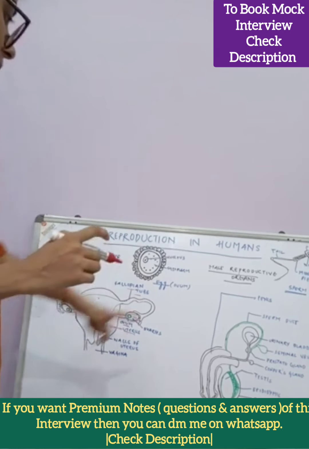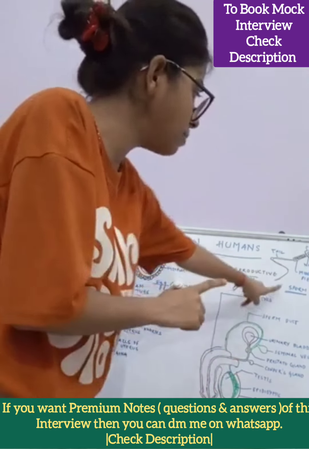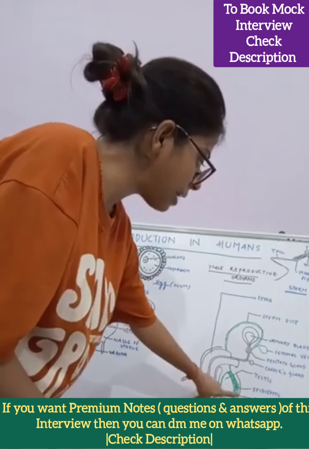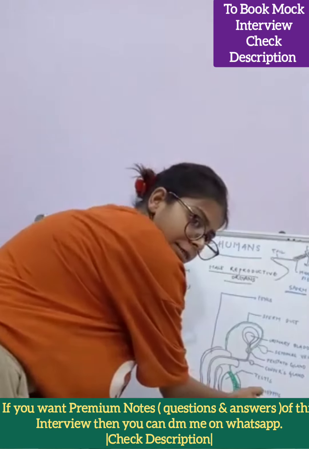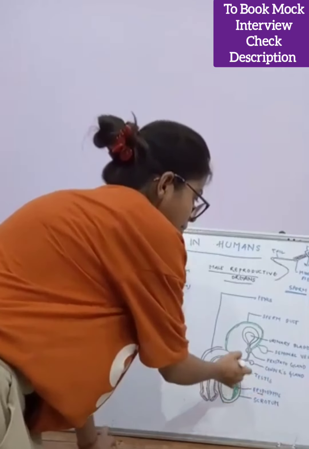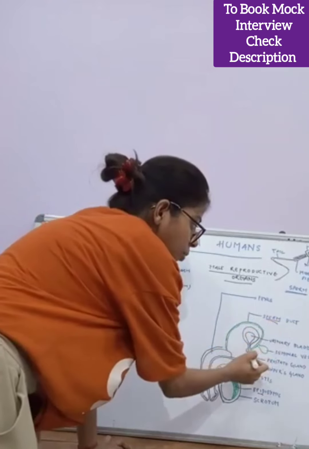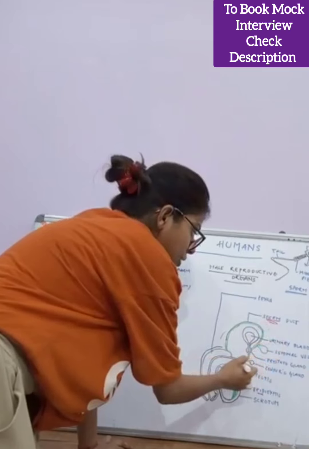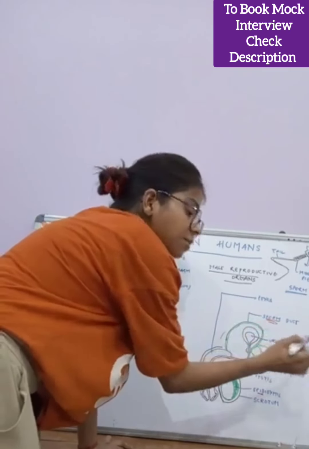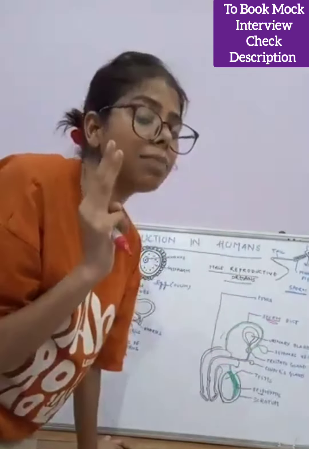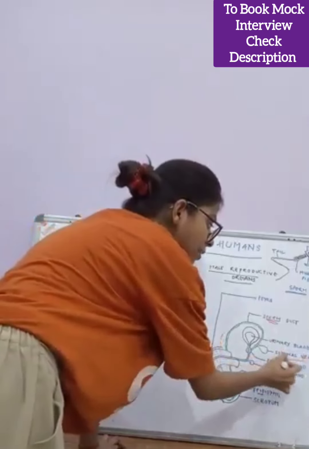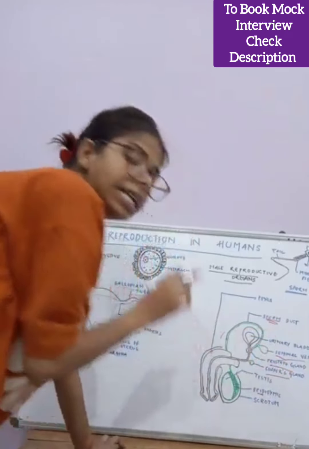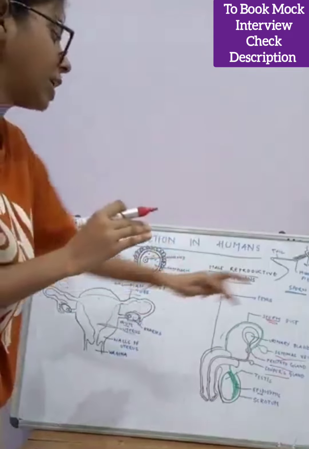Up till then, the sperms, which are produced in the testes of the male, travel to the epididymis. Through the epididymis, they are carried by the sperm duct, which is a long tube-like duct. Along with the sperms, it carries the secretions of three very important glands: the seminal vesicle, prostate gland, and Cowper's gland. The secretion which finally comes out is known as semen.